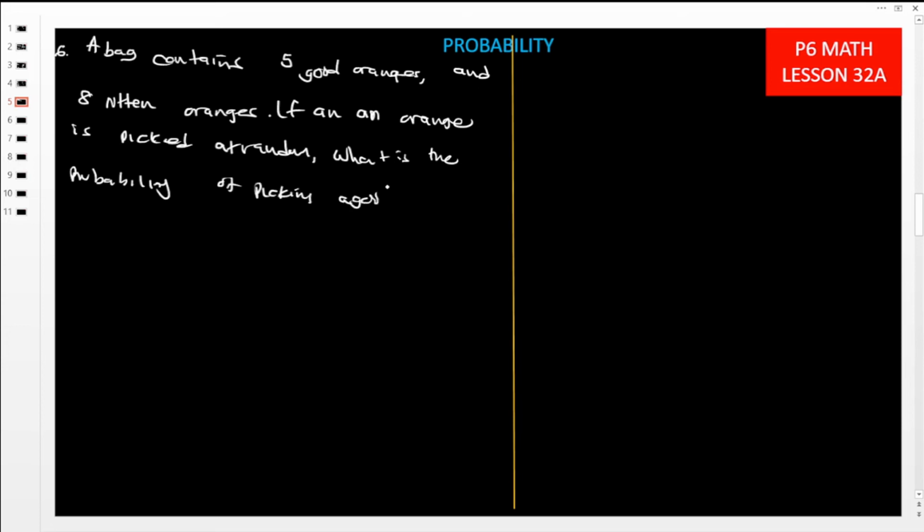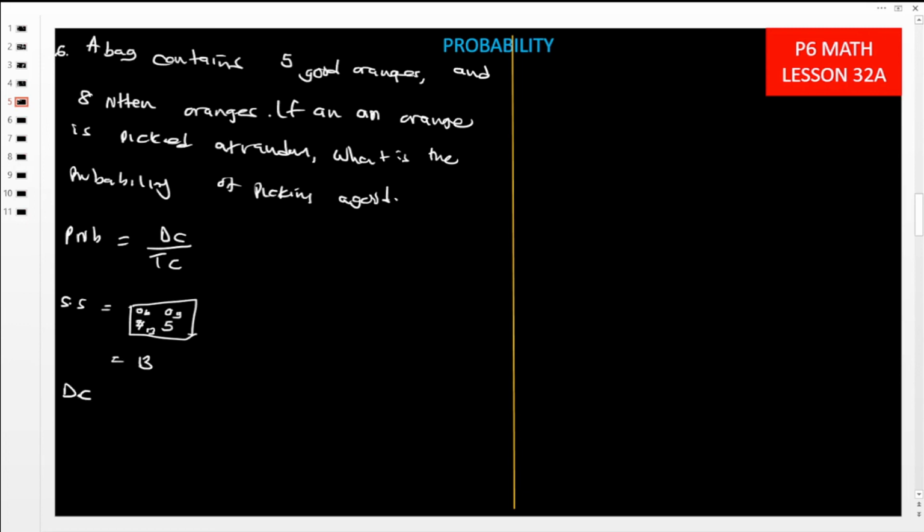Okay, so how do we get probability? Measure of chance. So this is the number of desired chances over the total chances. Then what is our sample space? We have a basket or a box, and this basket has oranges, bad ones and good ones. 5 of them are good and 8 are rotten. So in the basket, how many oranges do we have? 5 and 8 is 13, so we have 13 oranges. So our sample space has 13 chances.